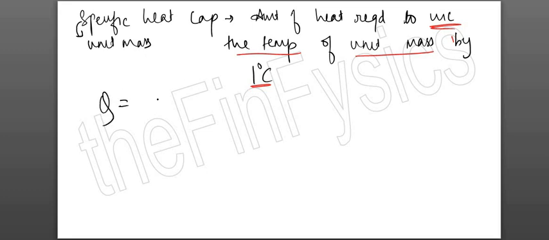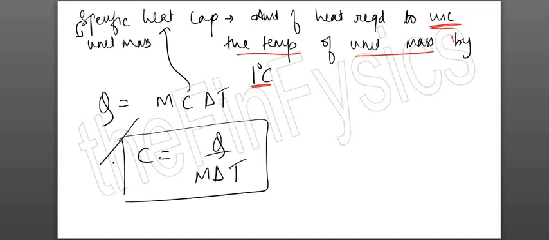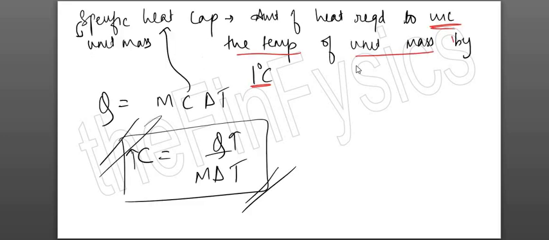So based on this, your formula will be Q equals mc delta T, where this C is specific heat capacity. So C equals Q upon m delta T. This is the formula that you use to find specific heat capacity. If your C is more, मतलब आपको ज़्यादा एनर्जी लगेगा to increase the temperature by 1 degree Celsius. Now talking about heat capacity, फर्क क्या है दोनों में? Specific is for 1 kg. Heat capacity is for the entire substance. So heat capacity is the same definition, सिर्फ ये जो unit mass है ये नहीं आएगा.